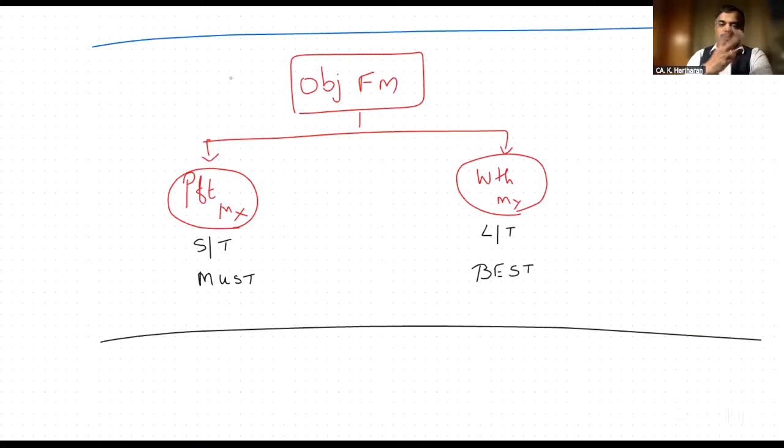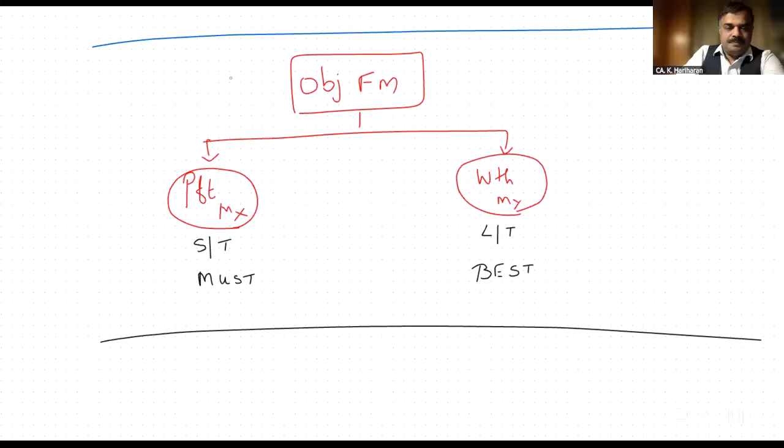Whenever the question comes, students interchange them. Whenever they are asked about aspects of financial management, they immediately write profit maximization. Whenever they are asked about objectives of financial management, they wrongly write procurement of fund, effective utilization. So please be careful. Aspects are different, and objectives of the business FM are different. Are you comfortable? Yes, sir.